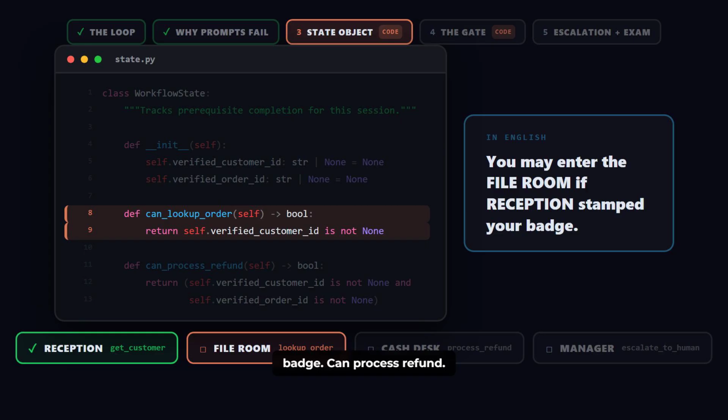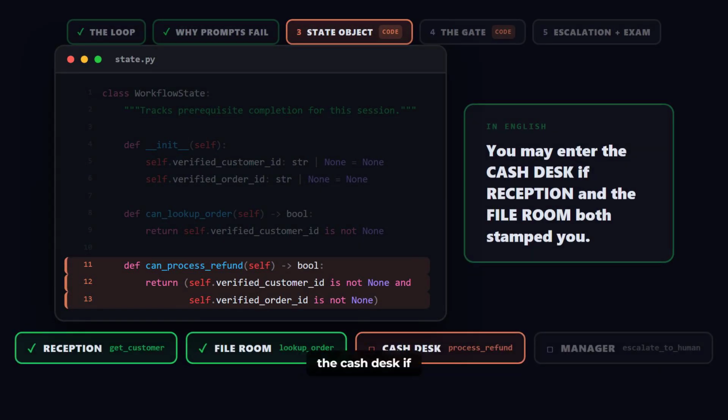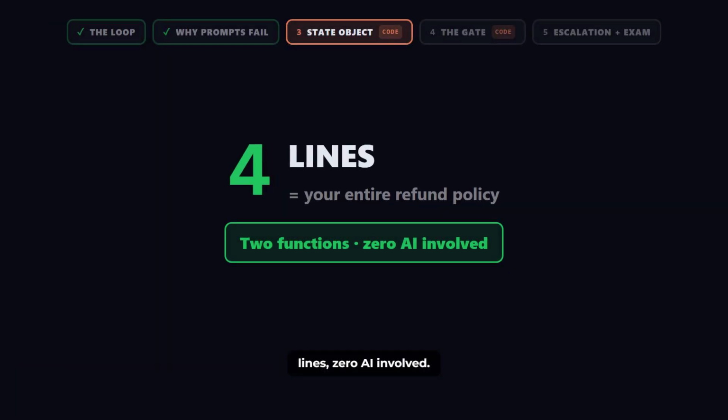Can process refund. Both fields must be set. You may enter the cash desk if reception and the file room both stamped you. That is it. That is your whole refund policy. Two functions, four lines, zero AI involved. And notice what these functions do not do.